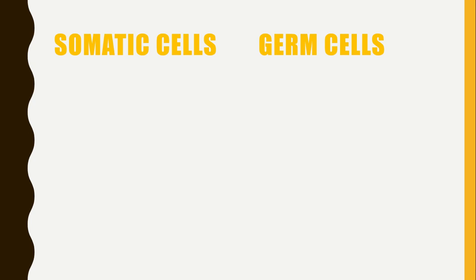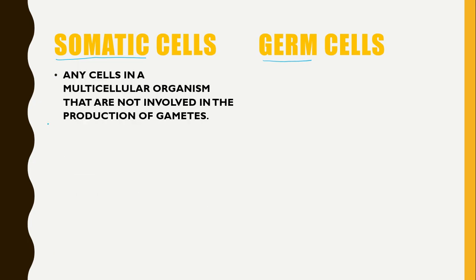Then cell, everyone knows about cells. Cells are the basic structural and functional unit of an organism. There are two kinds of cells, one is the somatic cell, another is the germ cell. I hope you are all acquainted with these terms, somatic cells and germ cells. Still I am going to discuss it. So what is a somatic cell? Somatic cells are any kind of cells in a multicellular organism that are not involved in the production of gametes. So except the gametic cells, all the other cells are known as somatic cells.